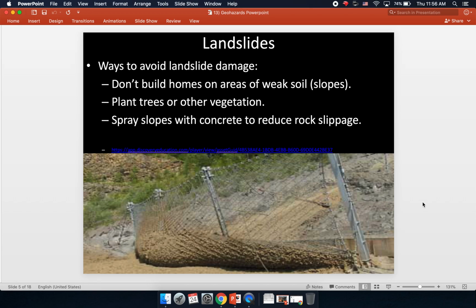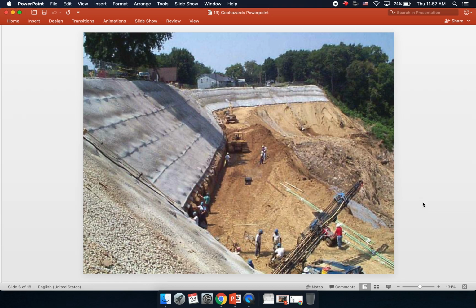Spraying slopes with concrete to reduce rock slippage. That's an option, such as you see in this picture, but as you see, it's not all that nice to look at. It's kind of an undesirable way of controlling landslides, but sometimes proves necessary, such as the scenario we see in this picture, because given enough time, this slope would continue to erode away until it took these houses with it.